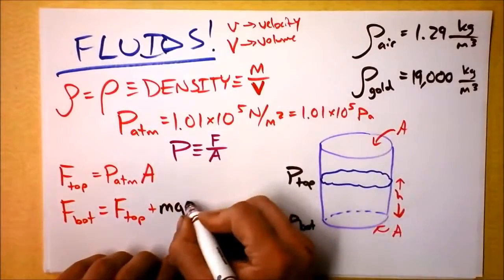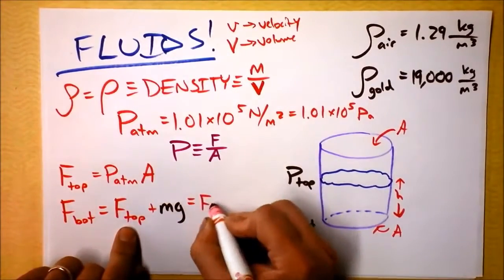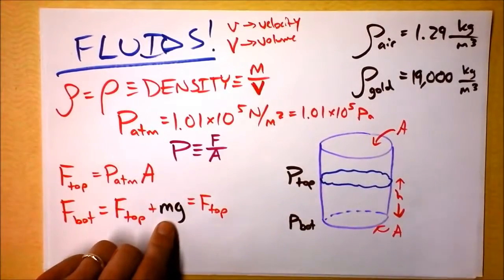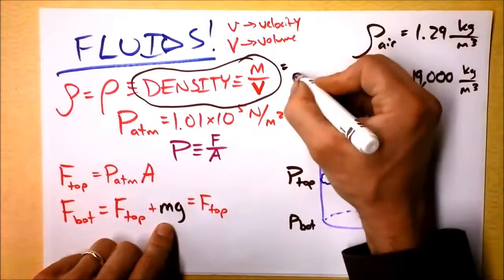So if I continue along this line of reasoning, I've got the force at the top, and I want to figure out what m times g is, but I'd like to use this definition of density to solve for m.